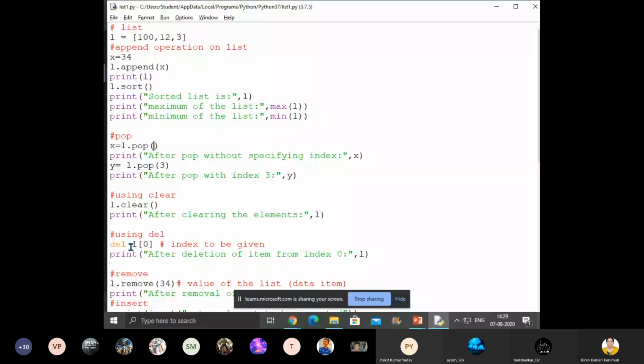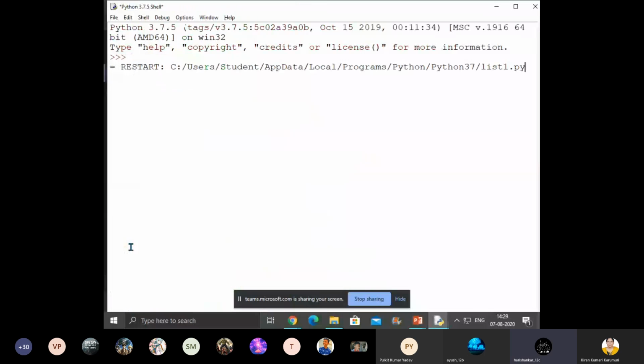They have extended that to lists also. So by default it will remove the last value. Pop is removal of the last value, but delete is deletion of an element from a particular index. Clear, child? Yes, ma'am.